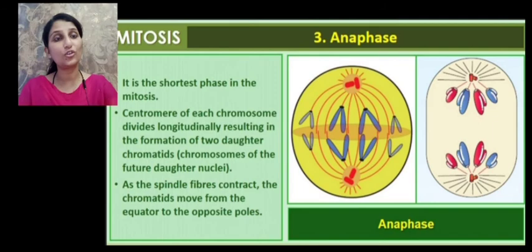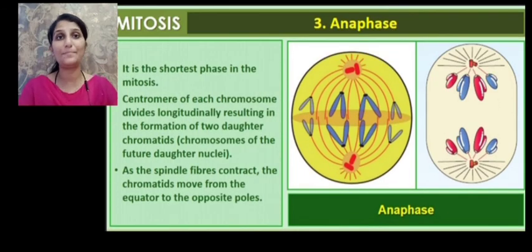These daughter chromosomes have one chromatid each. And during this phase, the spindle fibers start to contract. We can see they start to move back. It is pulled back, and as a result, the daughter chromosomes move towards the opposite poles.